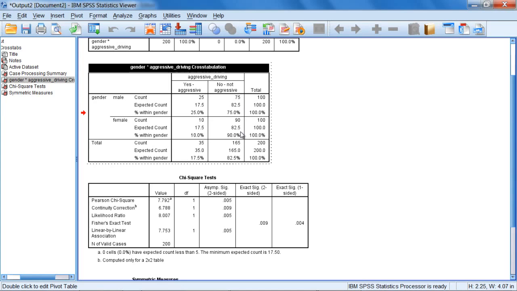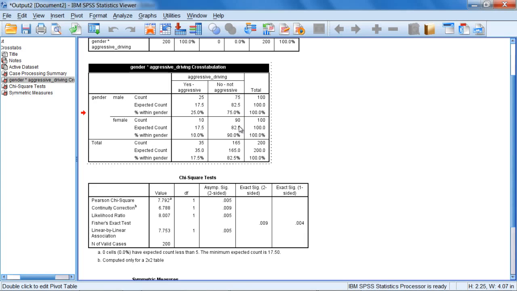So we really don't need to interpret this, but I'll just do it very quickly so you can see that that's the case. So notice here we had a count. There were 75 males who were not aggressive, but we expected 82.5. So there were fewer males who were not aggressive than expected. And here we see there were 90 females who were not aggressive, and we expected 82.5. So there were more females who did not engage in aggressive driving behavior than expected.